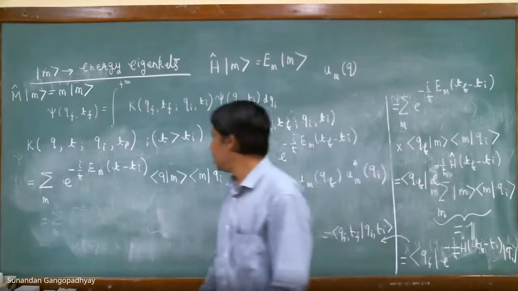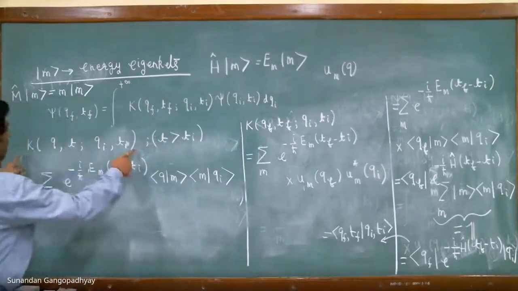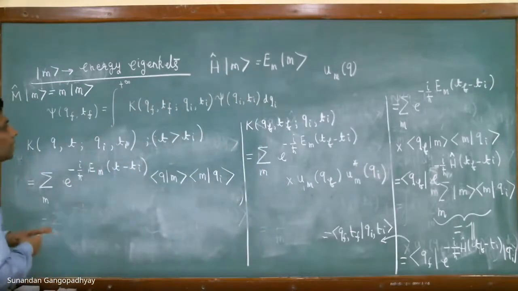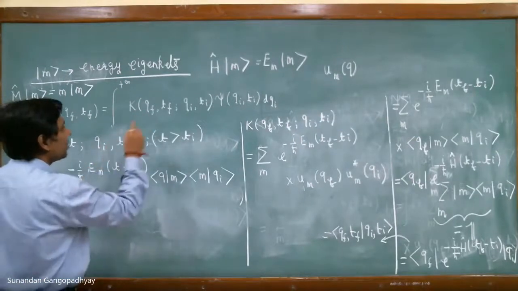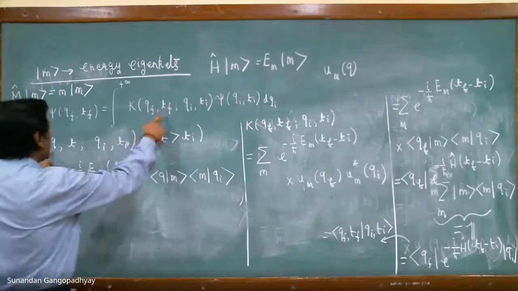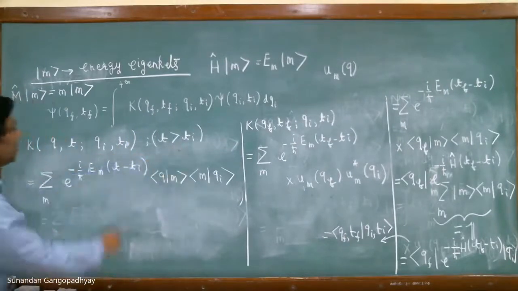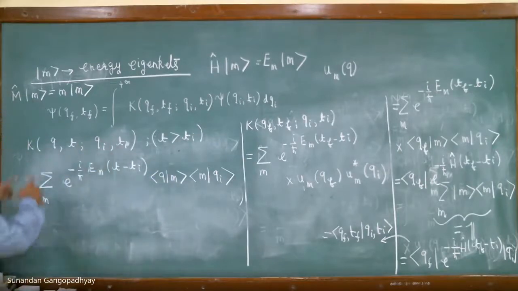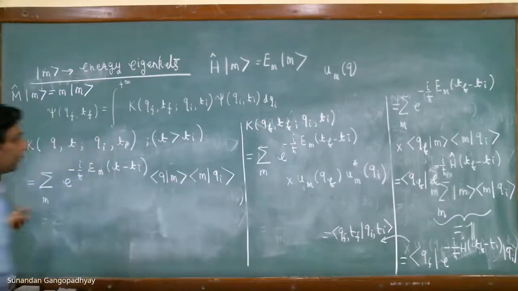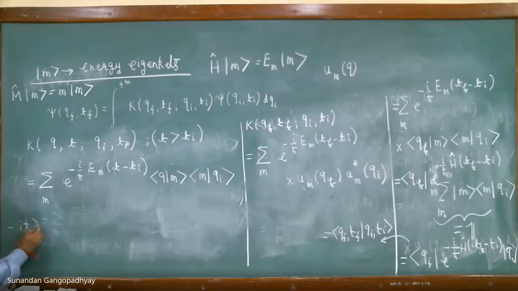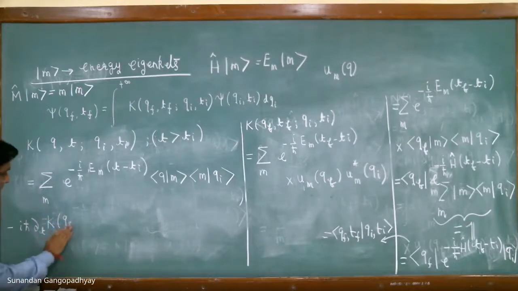Let us now look at this equation. Take the propagator, and what we have done is we have just made a change of notation. We have changed Qf to Q and time Tf to T. We have kept this notation fixed, T is greater than Ti, and Qi and Ti are kept fixed. And this propagator is just this expression. Let us now take a time derivative of this propagator, K(Q, T).